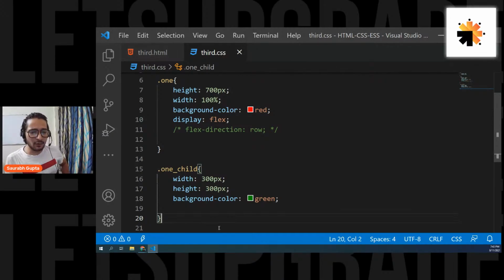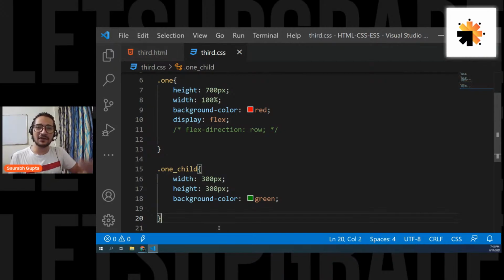Why don't you go for Bootstrap? So simple, because Bootstrap is a framework, and we didn't want to use it here. We are learning the basics of CSS, and you will understand Bootstrap only if you know CSS, right? If you don't understand CSS, how will we understand Bootstrap?